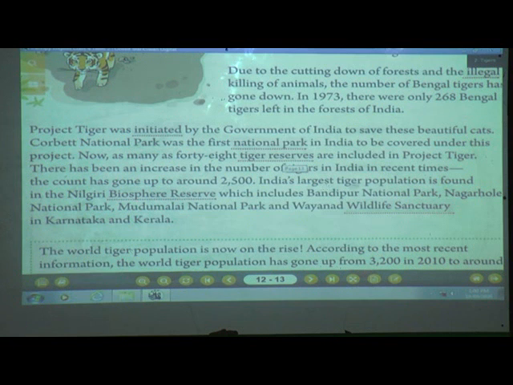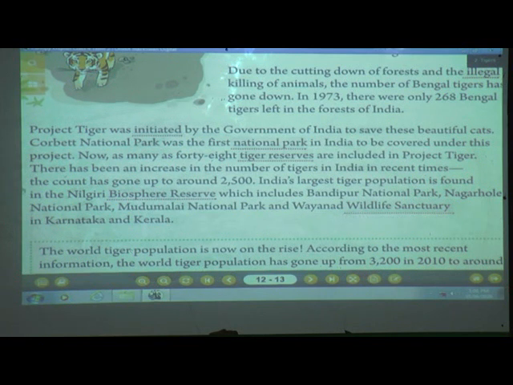India's largest tiger population is found in the Nilgiri Biosphere Reserve, which includes Bandipur National Park, Nagarhole National Park, Mudumalaya National Park and Wayanad Wildlife Sanctuary in Karnataka and Kerala. What do you mean by wildlife sanctuary? It is an area where wild birds and animals are protected or encouraged to breed to survive.